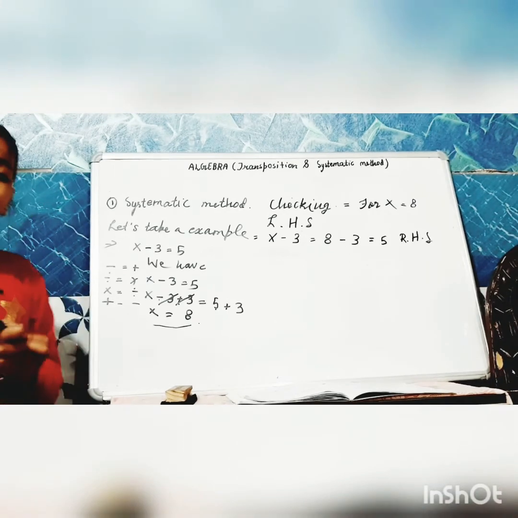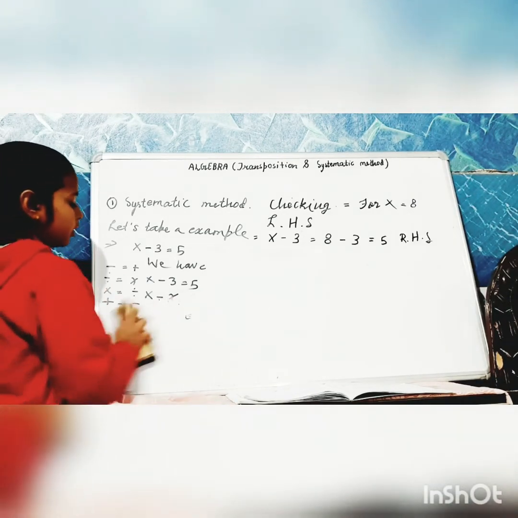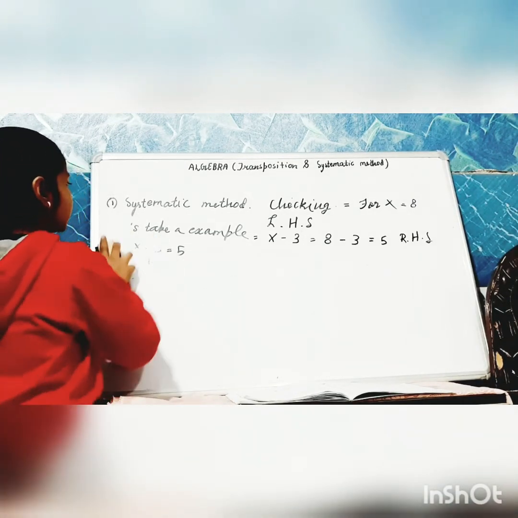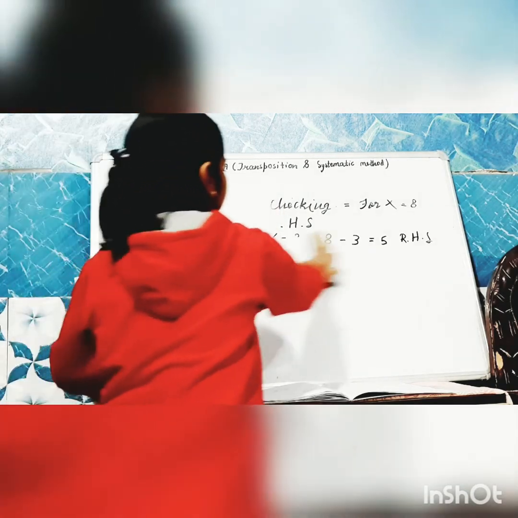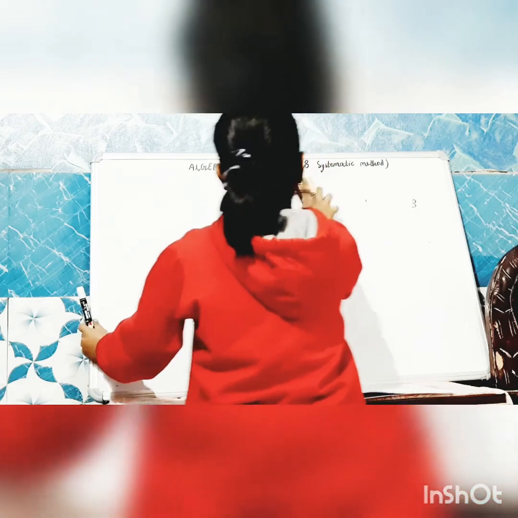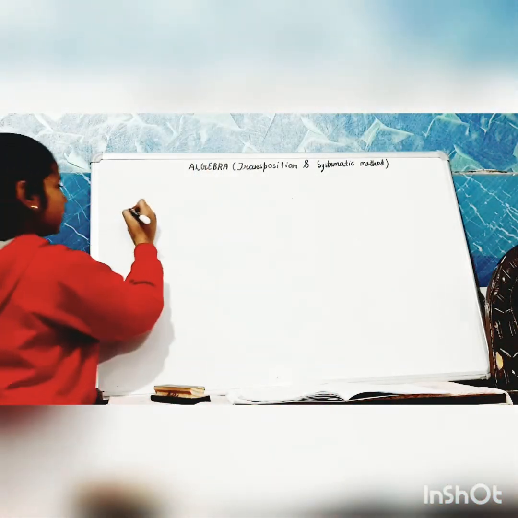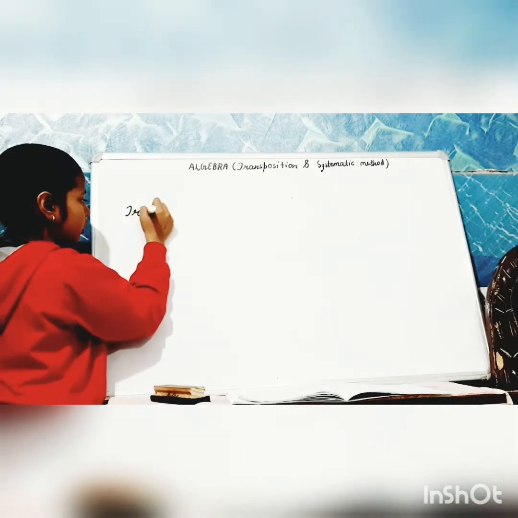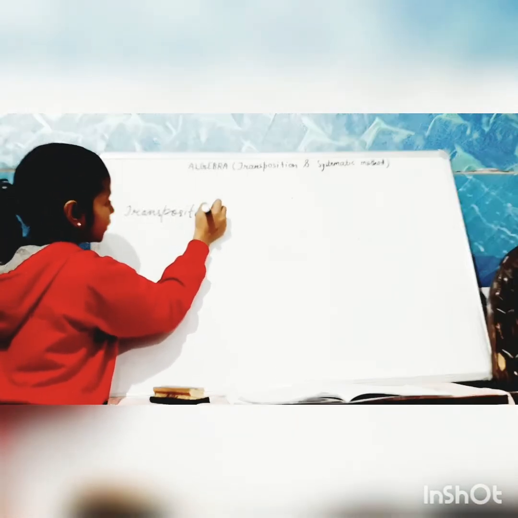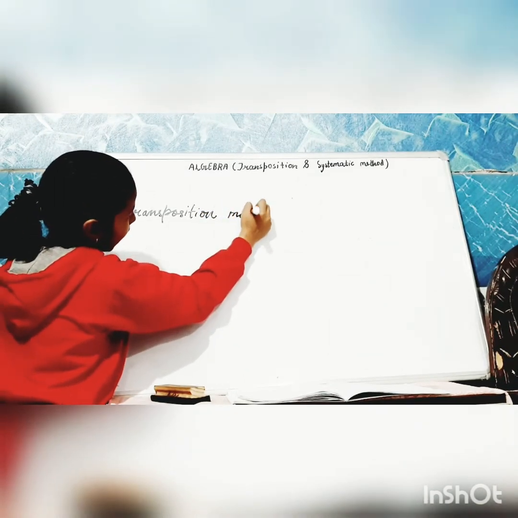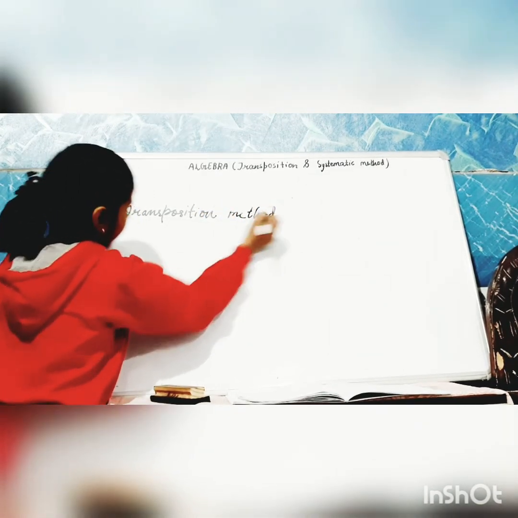Now let me tell you about transposition method. Let us talk about transposition method. Okay? You can note it down if you want. Now, transposition method. In transposition method, we have to change the side of the number.